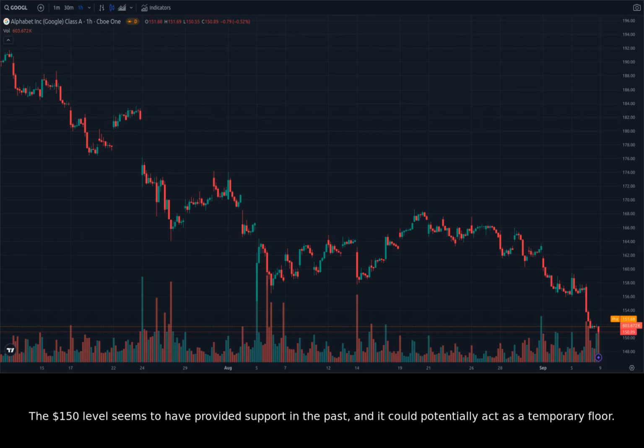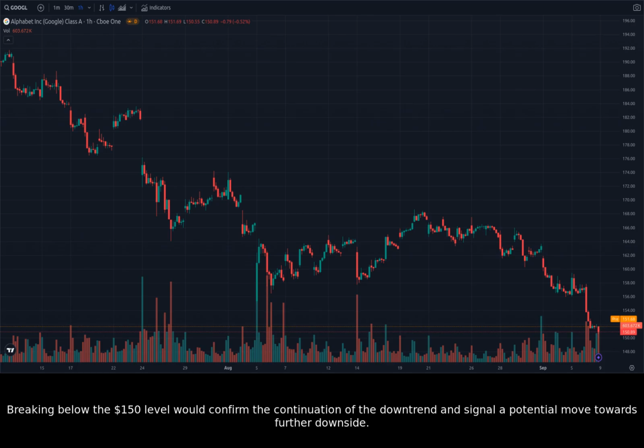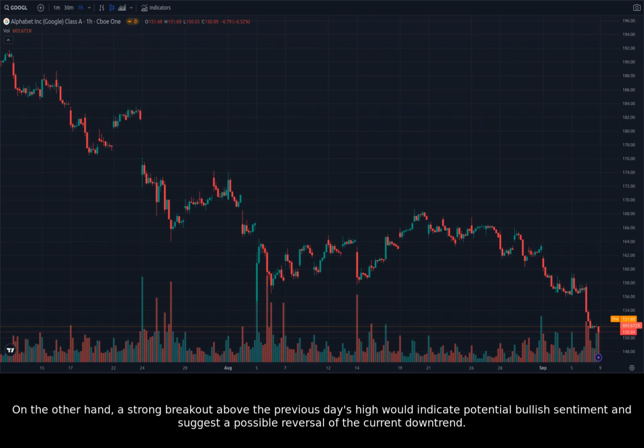The $150 level seems to have provided support in the past, and it could potentially act as a temporary floor. The price has bounced off this level multiple times in recent weeks. Breaking below the $150 level would confirm the continuation of the downtrend and signal a potential move towards further downside. On the other hand, a strong breakout above the previous day's high would indicate potential bullish sentiment and suggest a possible reversal of the current downtrend.